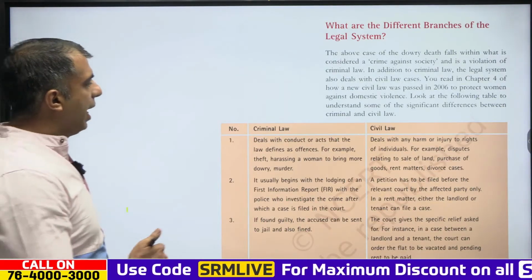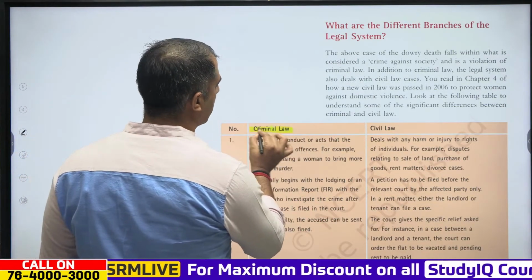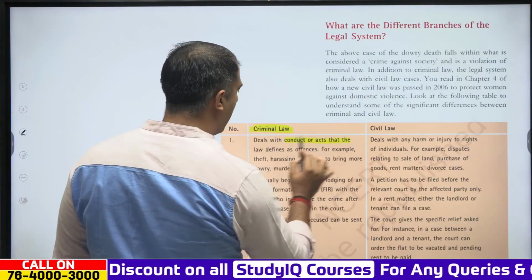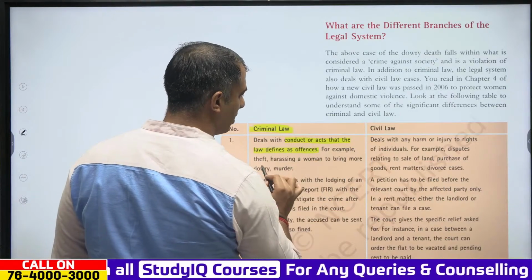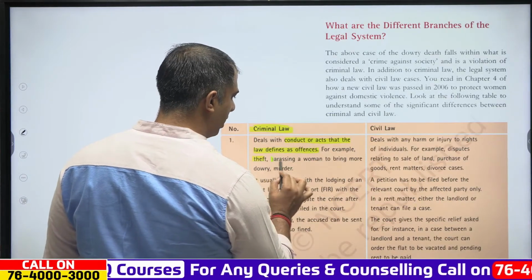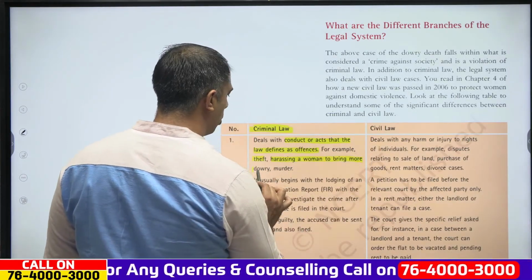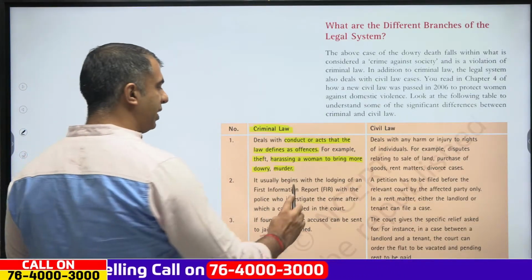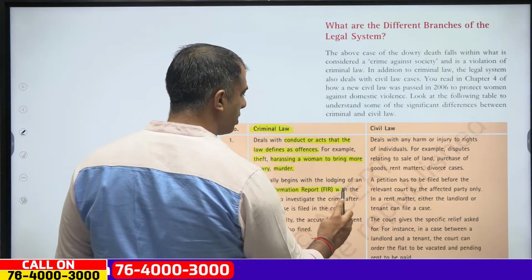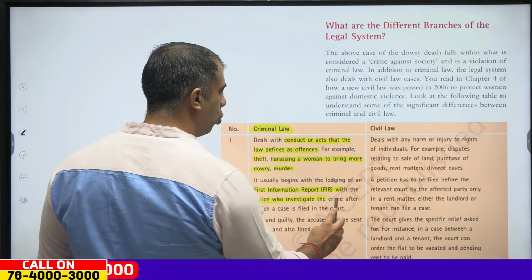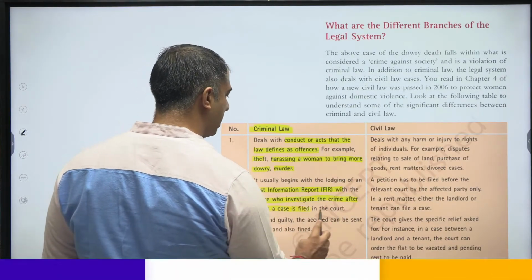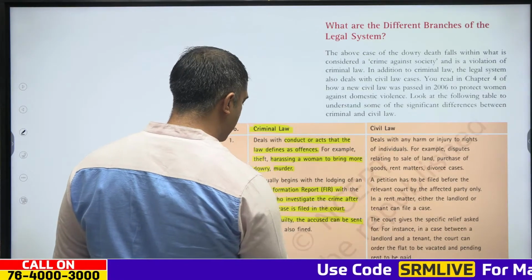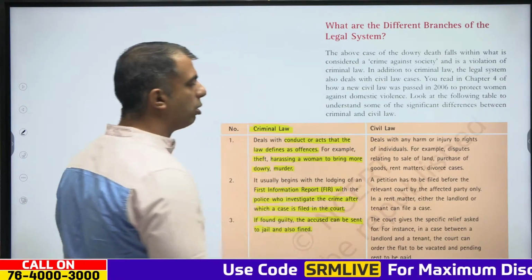Now, in criminal law, what does criminal law mean? It deals with conduct or acts that law defines as offenses. For example, theft, harassing a woman to bring more dowry, murder. It usually begins with the lodging of a first information report with the police, who investigate the crime, after which a case is filed in the court. If found guilty, the accused can be sent to jail and also fined.